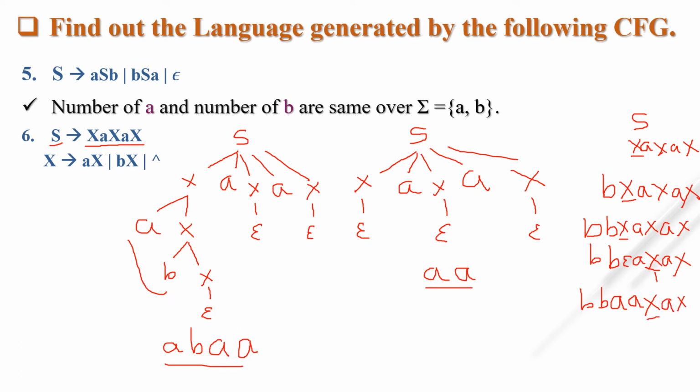From this x, once again I am taking ax, and the rest of the string is as it is. Now I am putting null at both the x. So what is our string? B, A. I'm putting here suppose null.